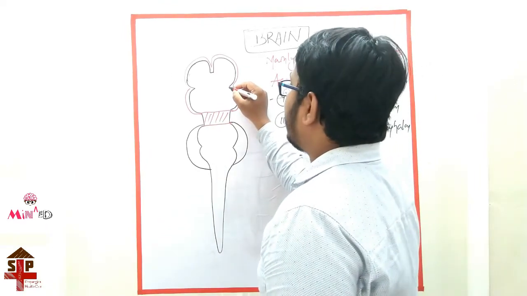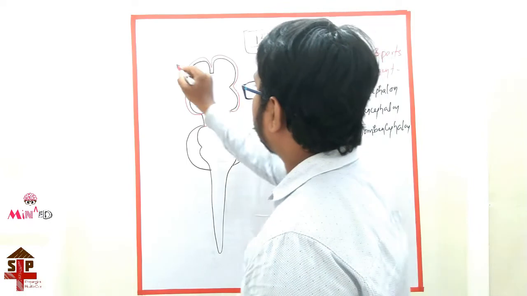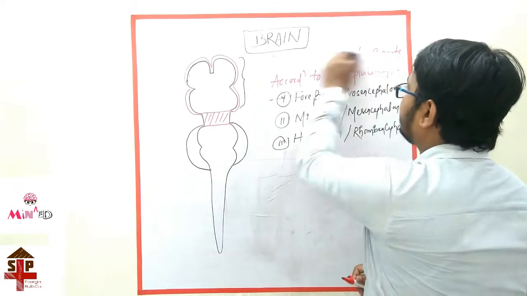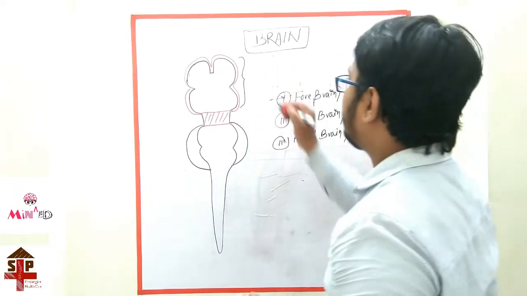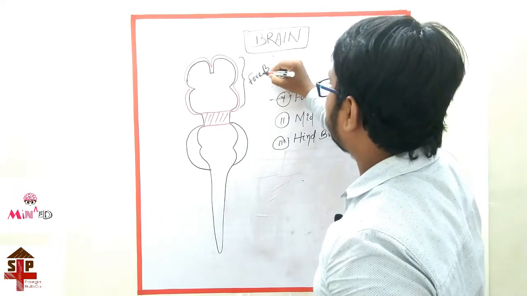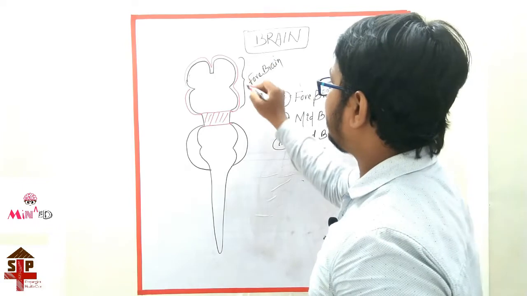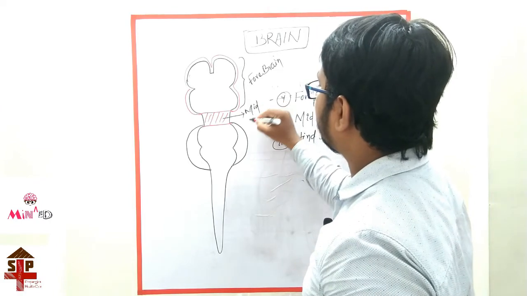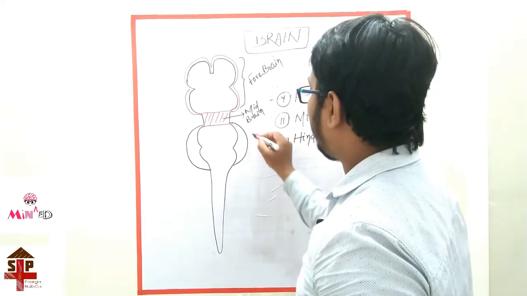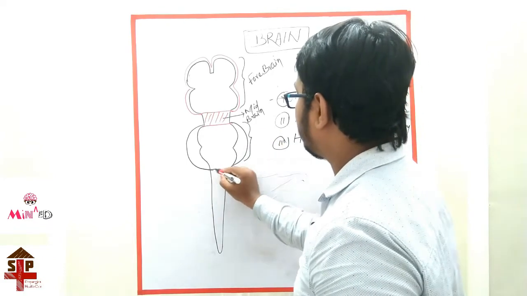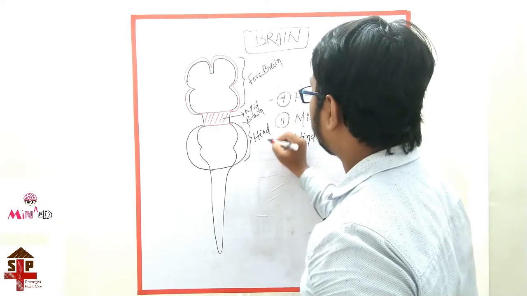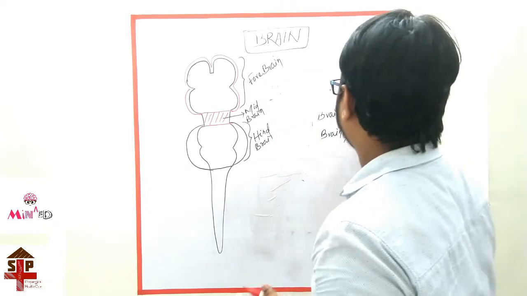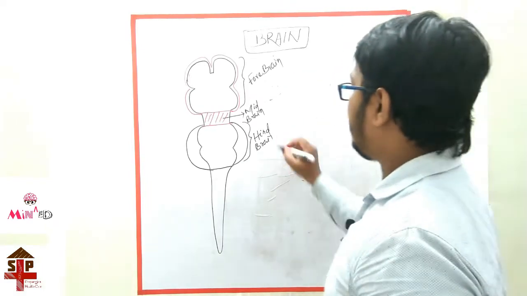In this diagram, this part is the forebrain, this part is the midbrain, and this part is the hindbrain.